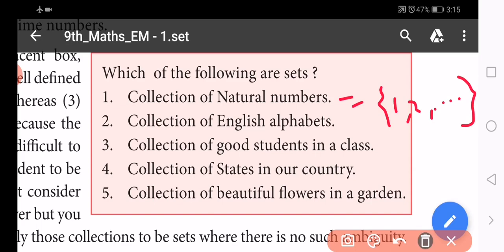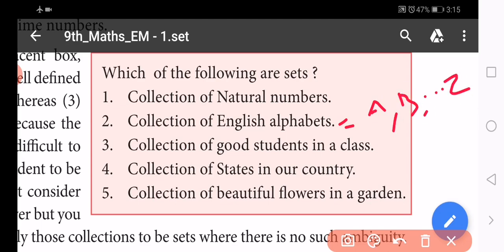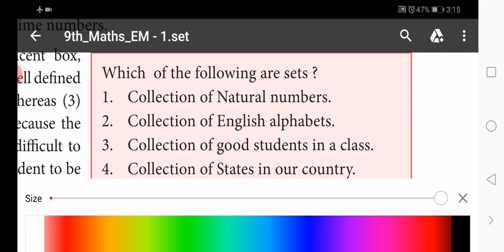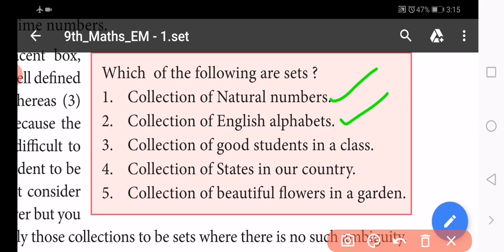And the second one, the collection of English alphabets. You know very well the English alphabets, A, B, up to Z. The collection of English alphabets is also a set.